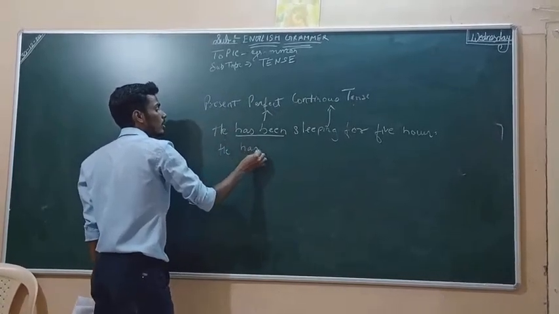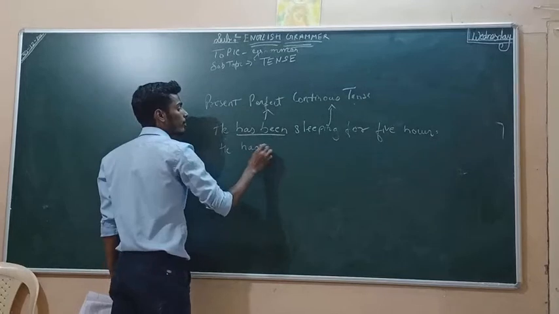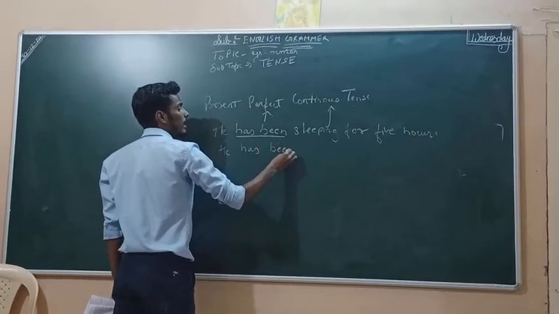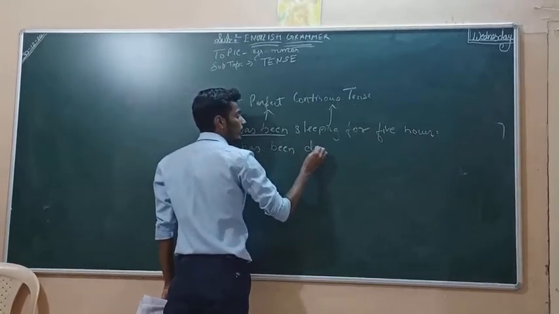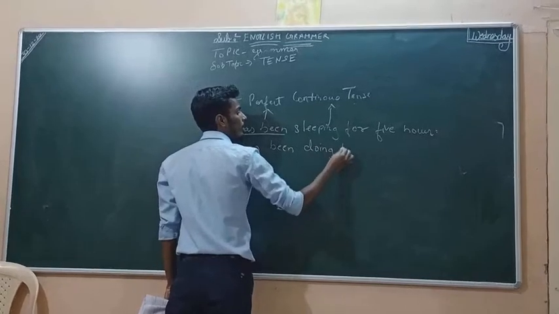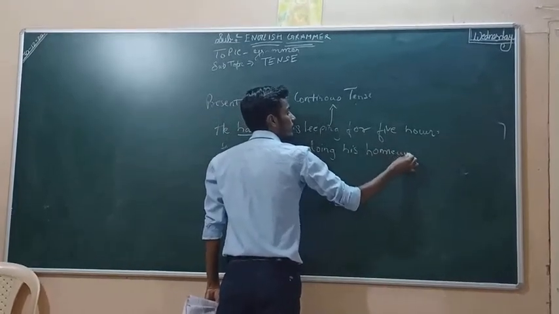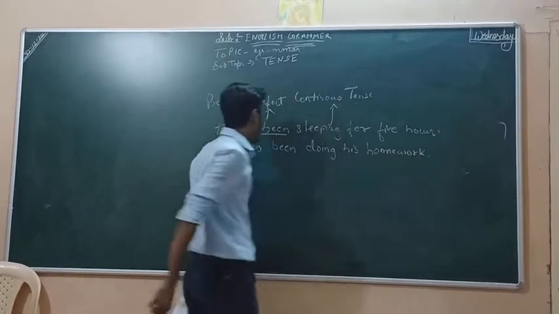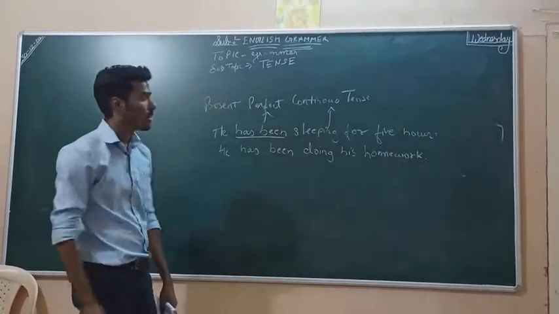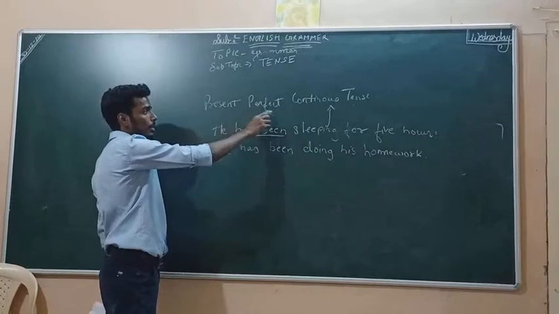He has been doing his homework. Right? He has been doing his homework. So these are the examples of present perfect continuous tense.